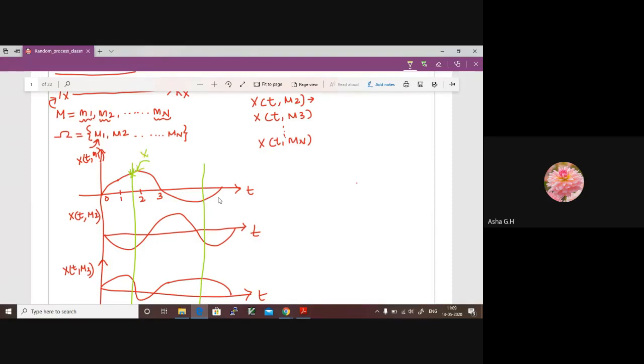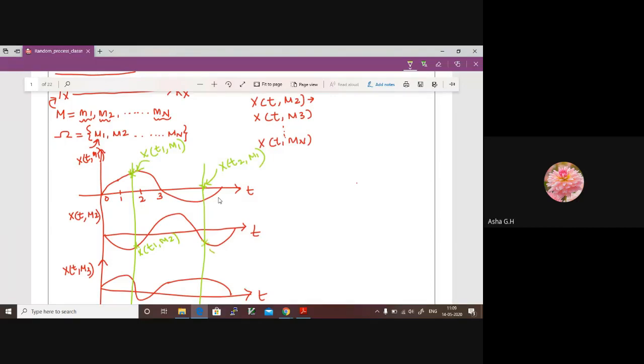This is x of t1, I'm interested to know this value at time t1, x of t1 for the message sample point m1. And what about this point? A value that your random variable takes at this point is x of t2 for message block m1, right? Similarly, we can write it at this point. This is x of t1 for message block m2.